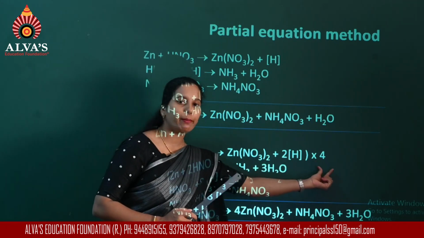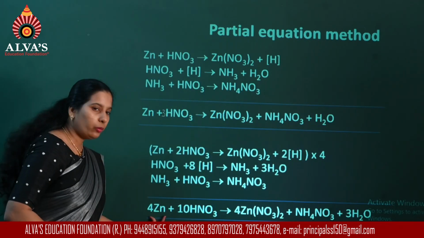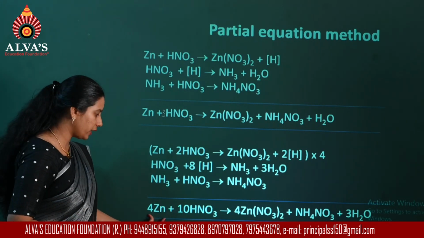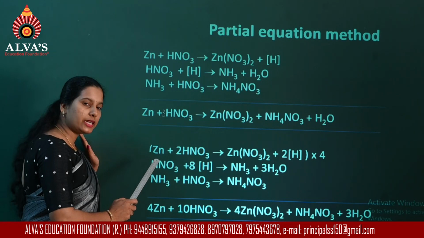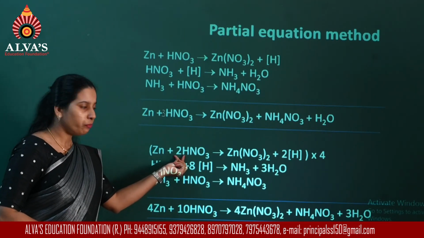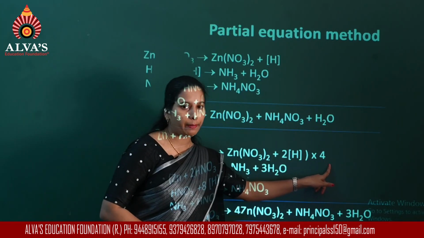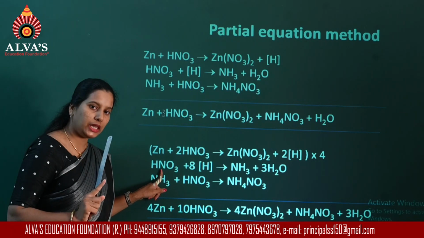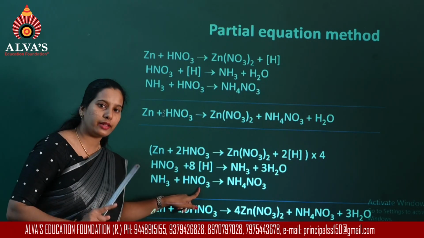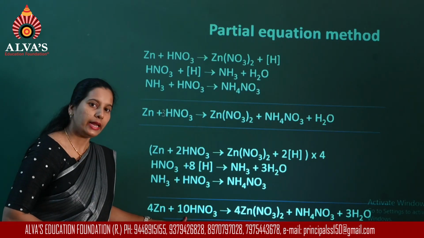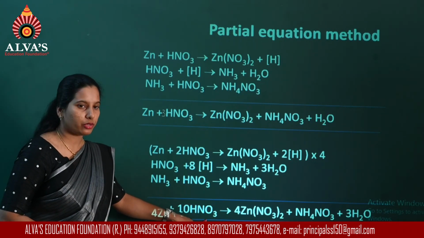When I multiply it by 4, now you will have 4 atoms of zinc or 4 moles of zinc. Nitric acid appears in different places. Here it was 2. So 2 into 4, it became 8. And then in the second equation, there is 1, 9. In the third equation, again there is 1 molecule of nitric acid. So together it will be 10 molecules of nitric acid.